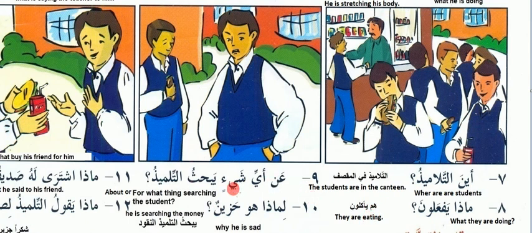An ayyi shay yabhasu at-talmiz? About what thing is the student searching? So we are saying here, about or for what thing is the student searching. An means about or for, ayyi shay what thing, yabhasu he is searching, at-talmiz the student.